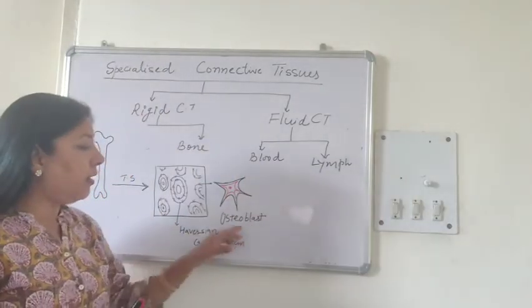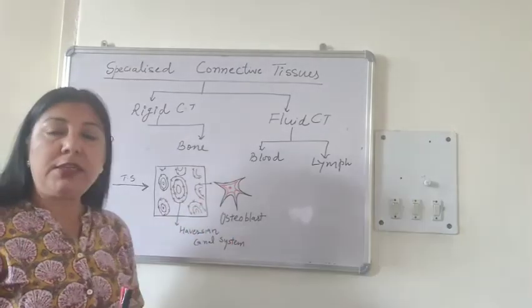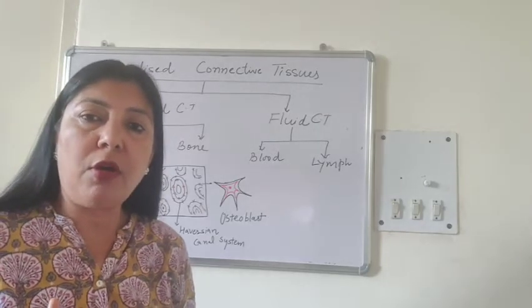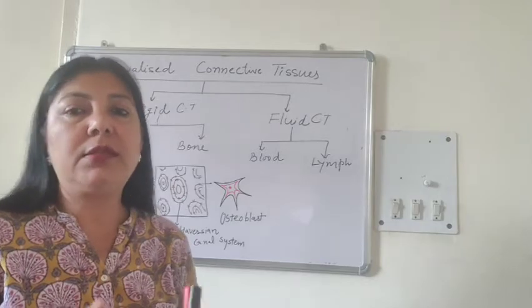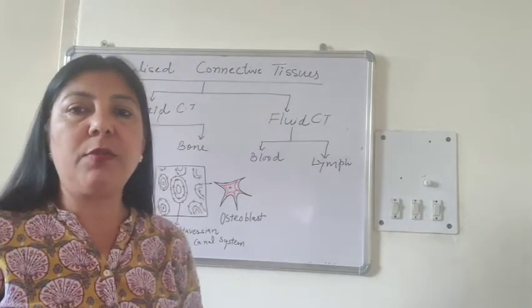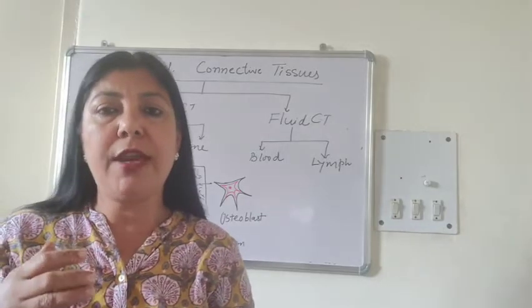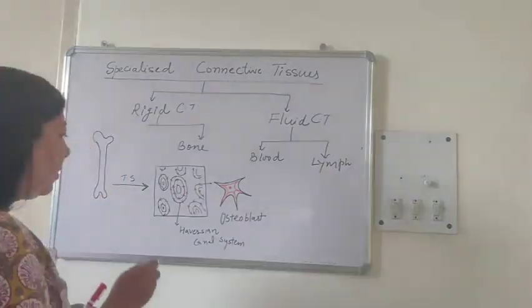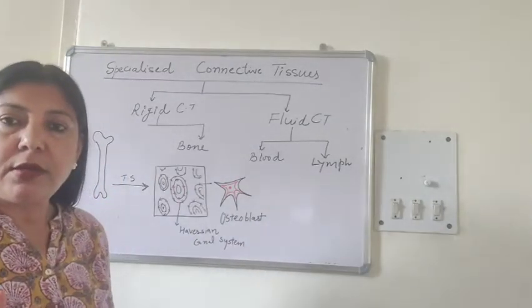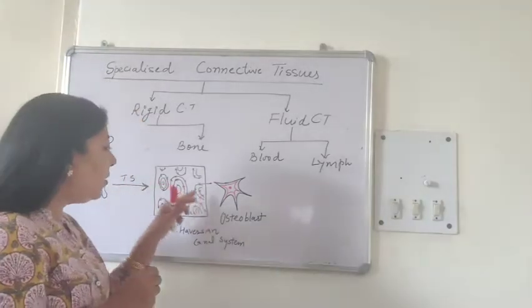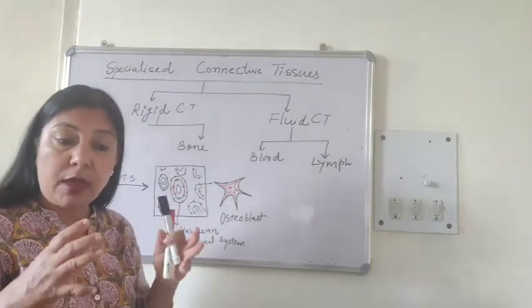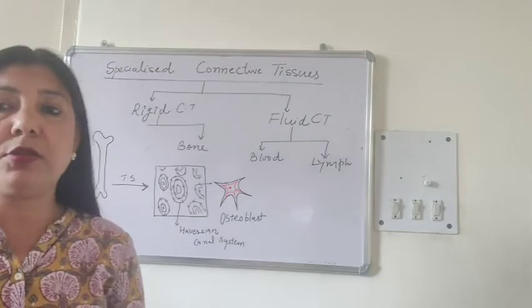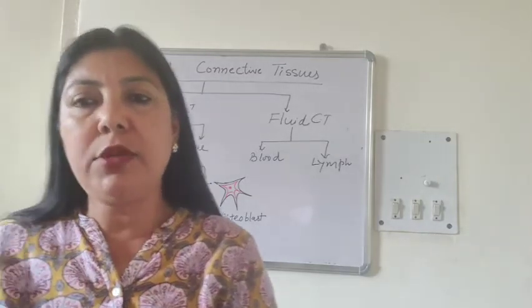You can see I have drawn an osteoblast. Osteoblast is a star-shaped structure which is responsible for the production of proteins and certain calcium salts which are responsible for making the bone matrix very rigid. So, these osteoblasts, they produce the fibers which are collagen fibers, and there are small pore-like structures throughout, because our bone is a porous structure. It's not a rigid structure. So, bones are so important. So, second type of connective tissue is bones.